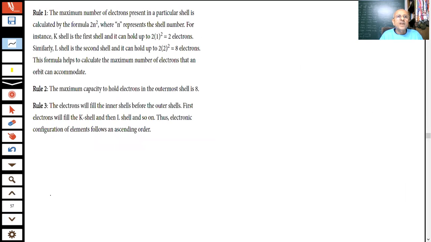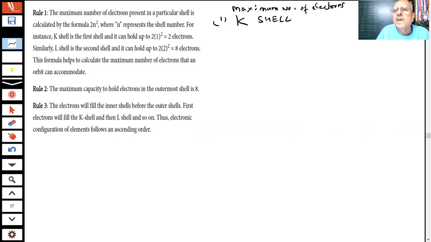Therefore, students, there are rules which have been given for the filling of the electrons. Rule 1: the maximum number of electrons present in a particular shell is calculated by the formula 2n square. We are saying the maximum number of electrons which can be kept in any shell is given by the formula 2n square. The 2n square rule.